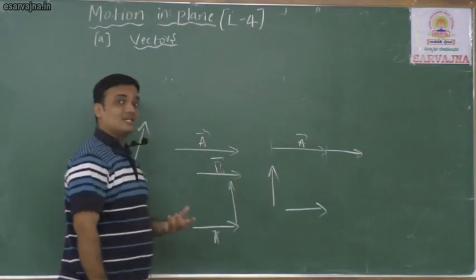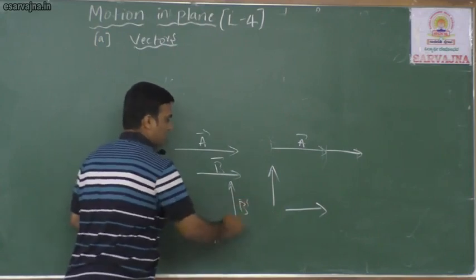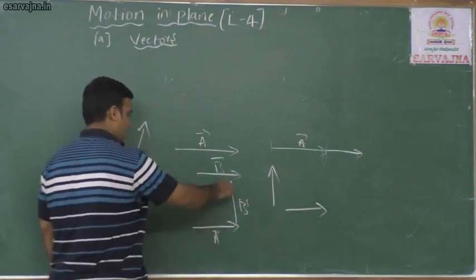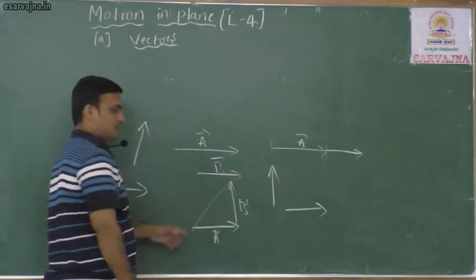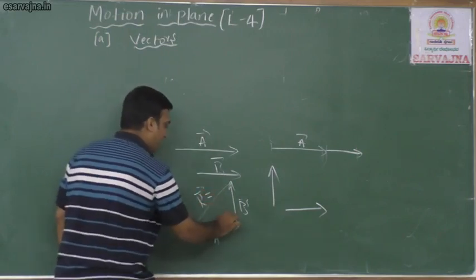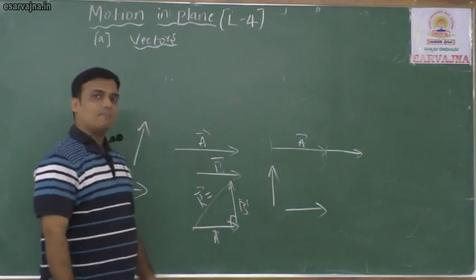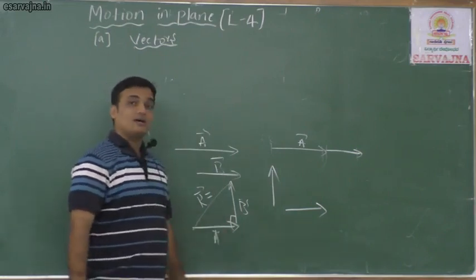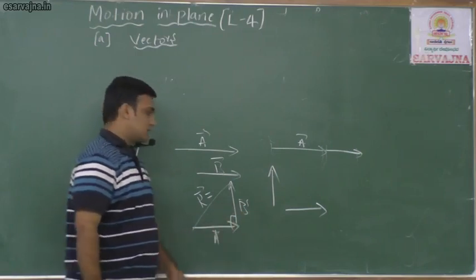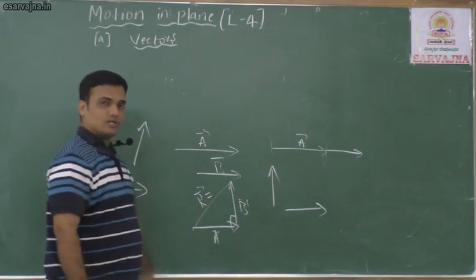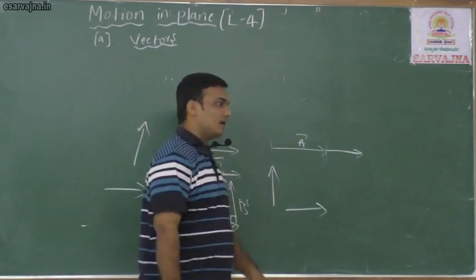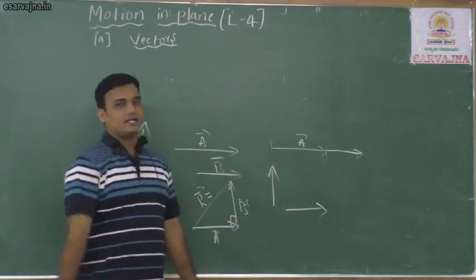Now what is the resultant? This is vector B. How could you add? How could you find out the resultant vector? By drawing another vector at this side. So this is the resultant vector. If they are perpendicular, if they are at right angle, then it becomes a right angle triangle. So how could you add these two vectors? By using Pythagoras. And we know that the angle between them is 90 degrees.